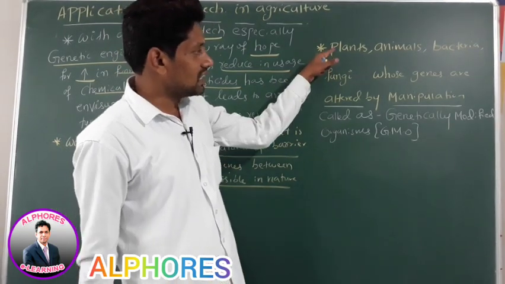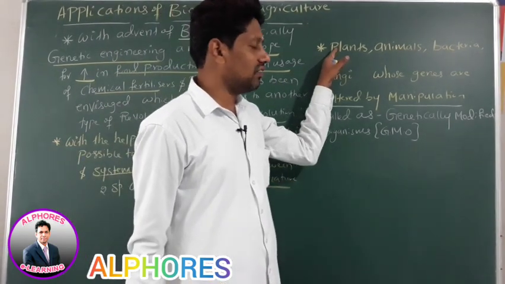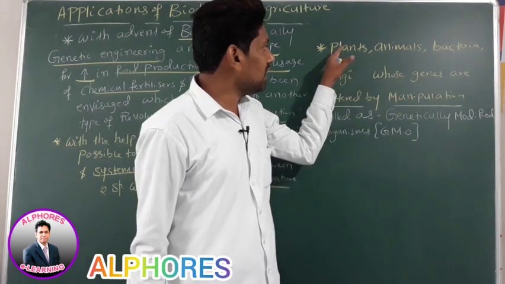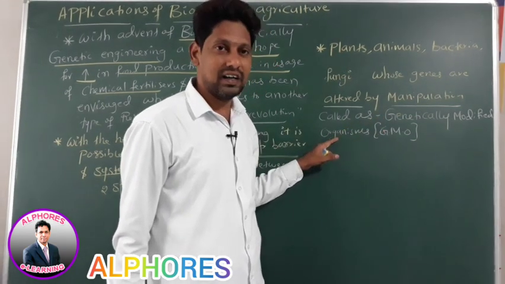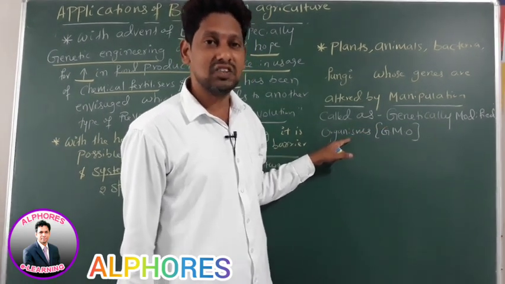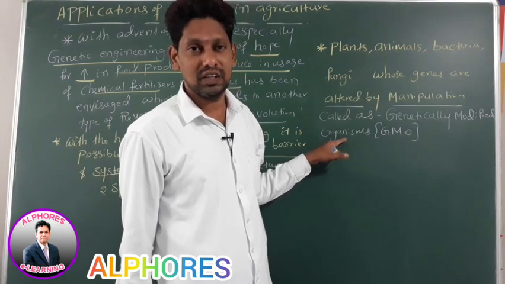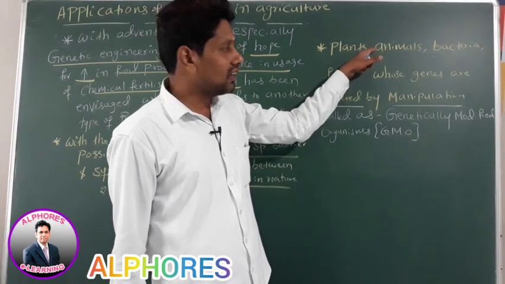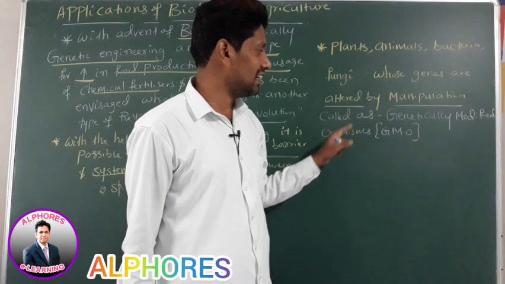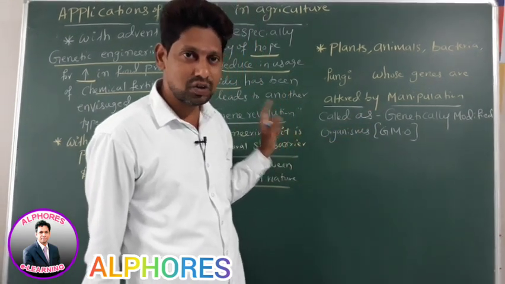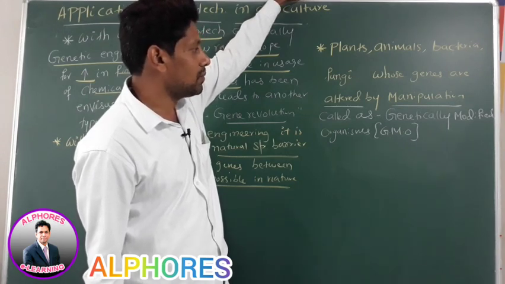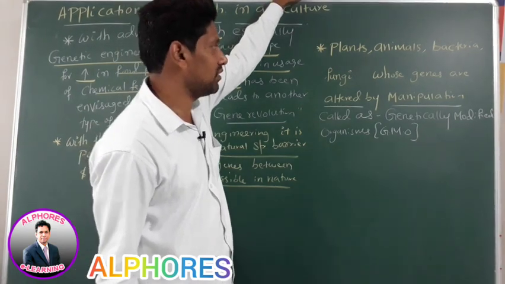Is it okay? Sir, take a plant. The genes of that plant were altered by manipulations, by genetic engineering process. Then we are calling that plant a genetically modified organism. We can call that plant even as genetically modified crop, GMC. Sir, take animals. Their genes are altered by manipulation, by genetic engineering process. Then that animal becomes a genetically modified organism. Therefore, plants, animals, bacteria, fungi whose genes are altered by manipulation are called genetically modified organisms.